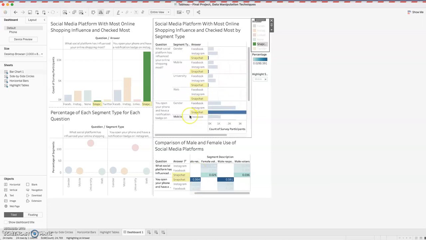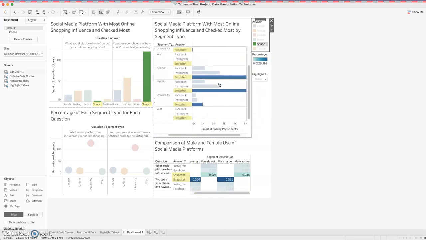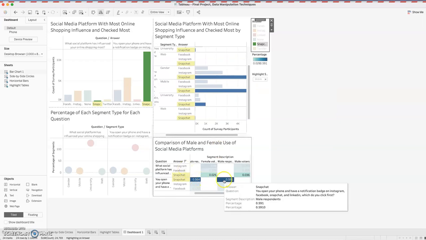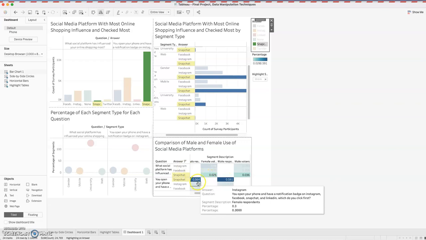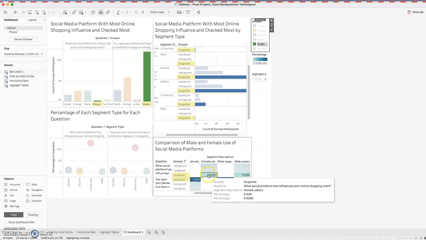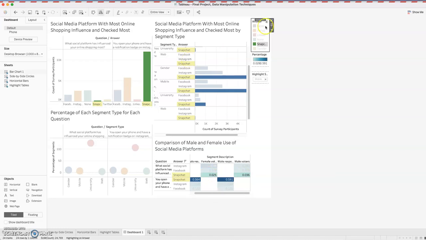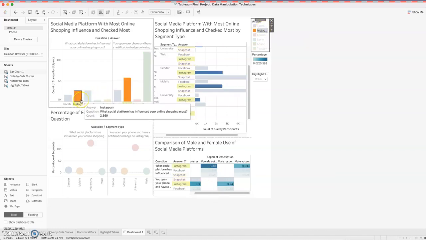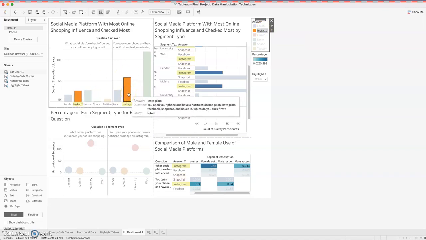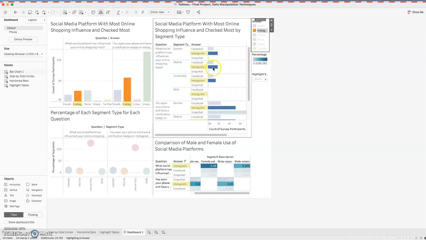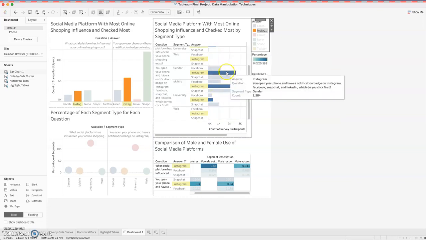But we see that when we break it down by segment type, it's very important when it comes to notifications. And when we break it down by female and male voters, it's very important again, very dominant. But we see very, very small values when it comes to influence on online shopping. When we look at Instagram, yes, it has an influence on online shopping, and it's also important when it comes to notifications. When we break it down by segment type and take out none, we see that online shopping influence is the highest, and it's a little bit important for notification importance.